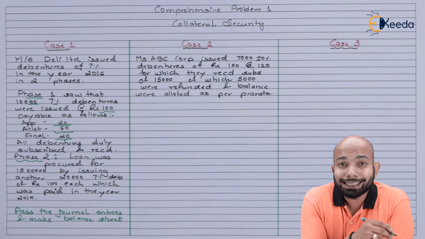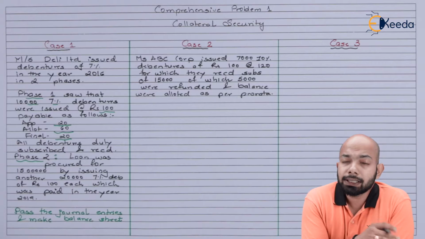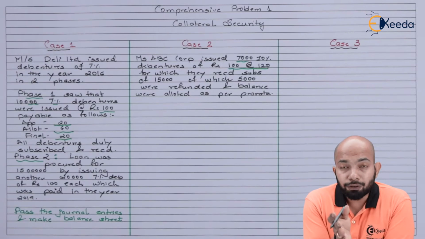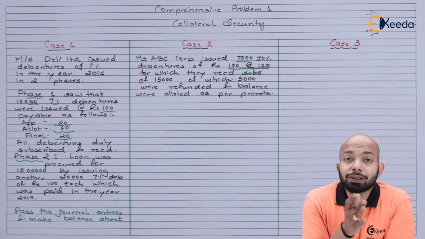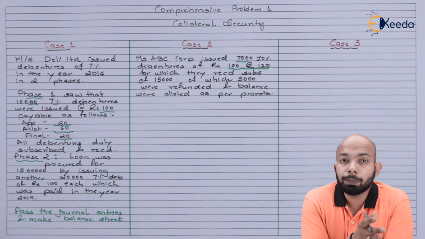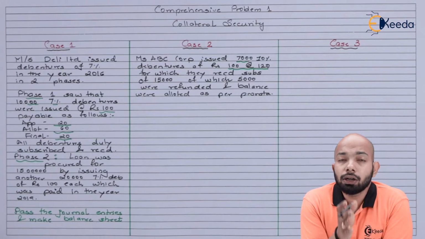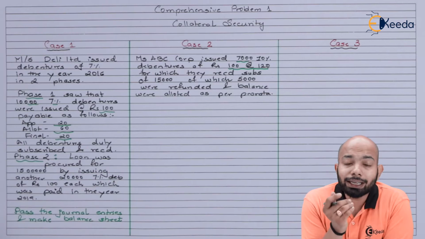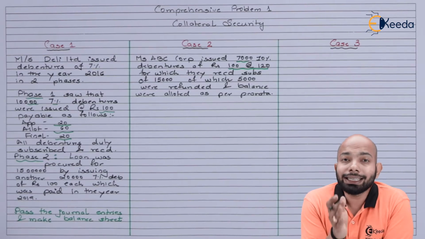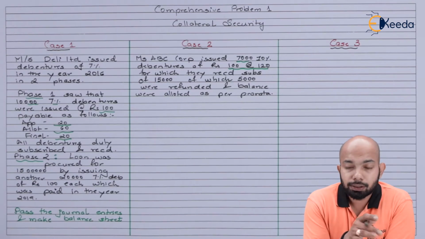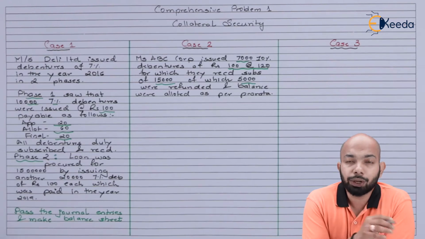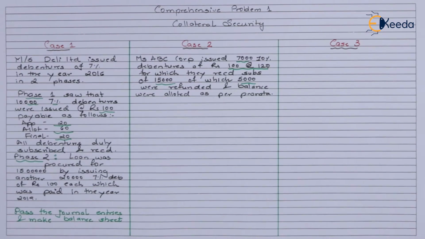Now, the second case states that Messrs. ABC Corporation issued 7,010% debentures of rupees 100 at rupees 120, for which they received a subscription worth 15,000 debentures, of which they rejected 5,000 debentures, or rather 5,000 were refunded back and the balance was allotted as per pro rata. This has been given here.